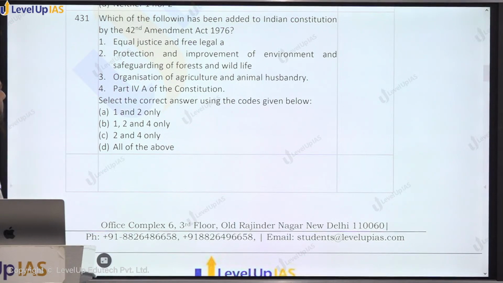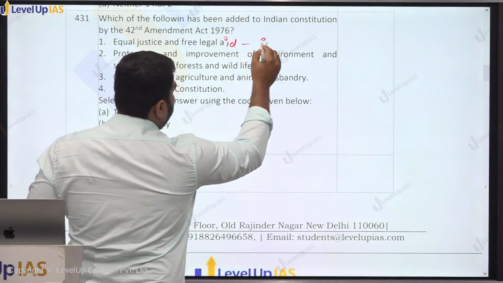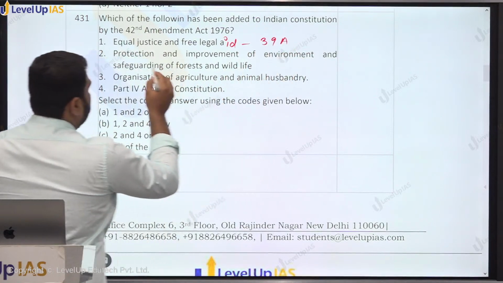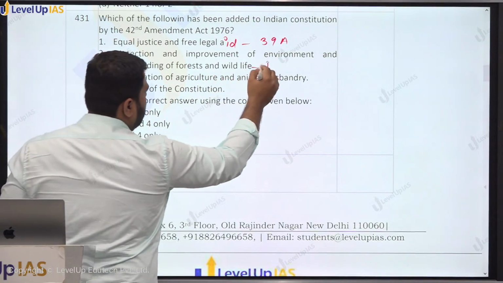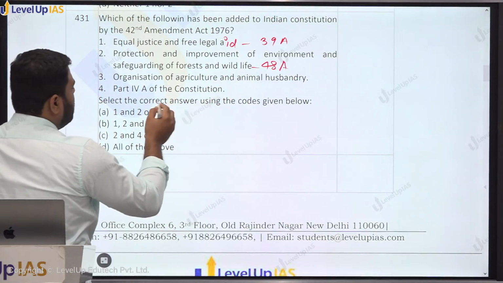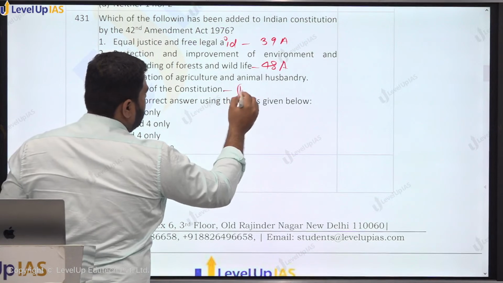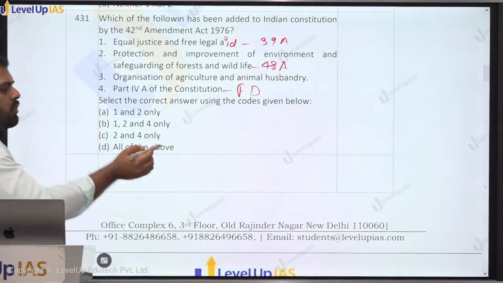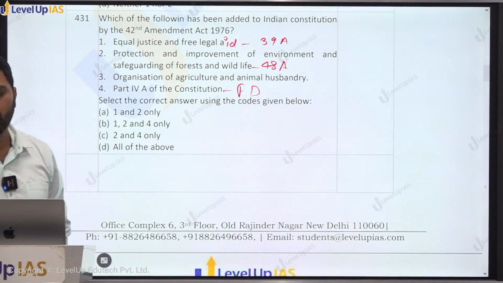So equal justice and free legal aid under Article 39A, protection and improvement of environment, safeguarding of forest and wildlife, 48A, organization of agriculture and animal husbandry, Part 4A of the Indian Constitution, that is Fundamental Duties. So इनमें से कौन से हैं जो 42nd Amendment Act के through आए हैं?